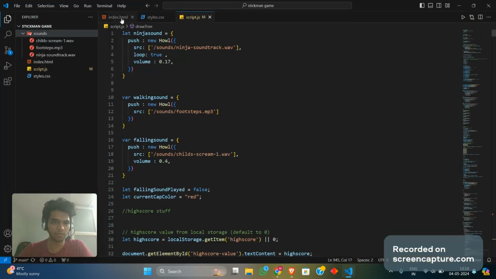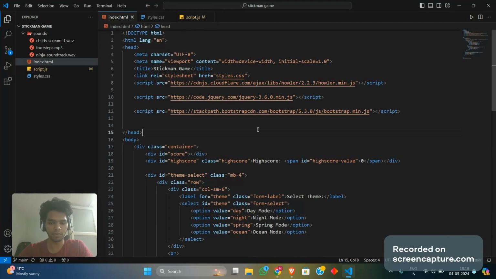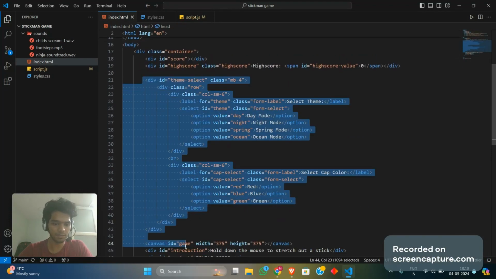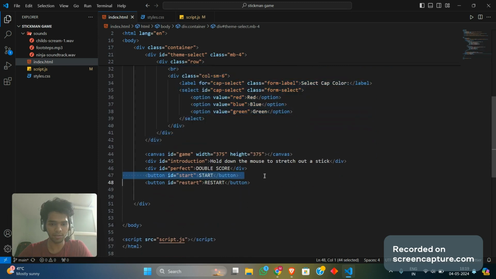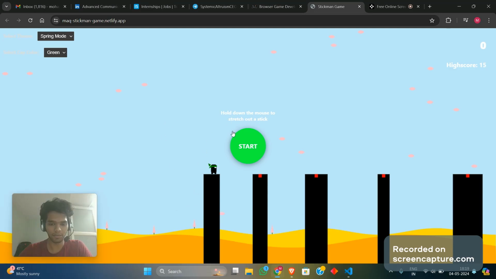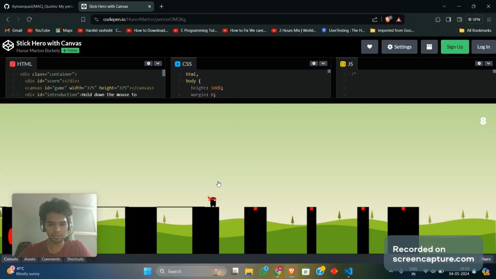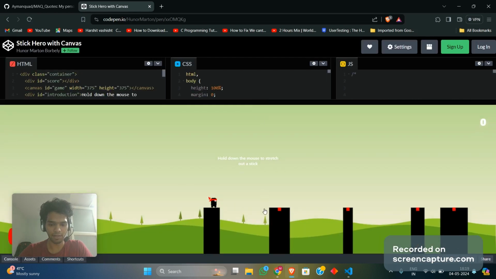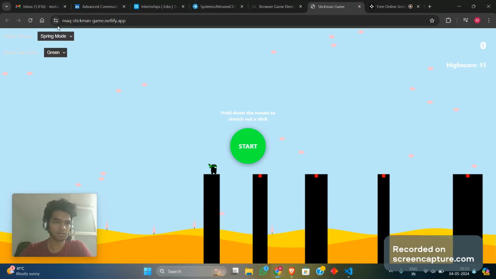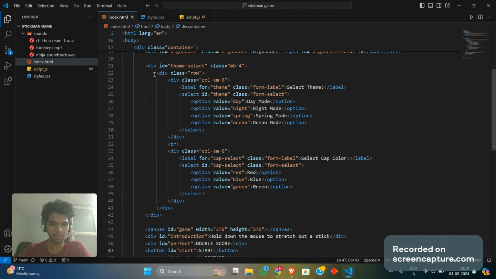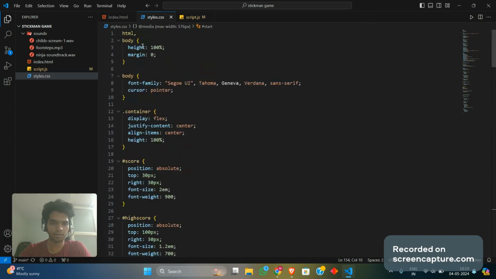Now let's go through the code of what I did over here. The majority of the HTML was given. All I added was this part, which is the drop downs and the start button as well. The start button was necessary in order to actually have a click event. The initial code that was given to us just accepted any click event that was happening anywhere on the screen. I did not want that to happen because the user should be able to choose between modes and the cap colors. So we had to initialize the start button. Now moving in, these two are the drop downs inside your HTML. Other than that, there's nothing much more over there.